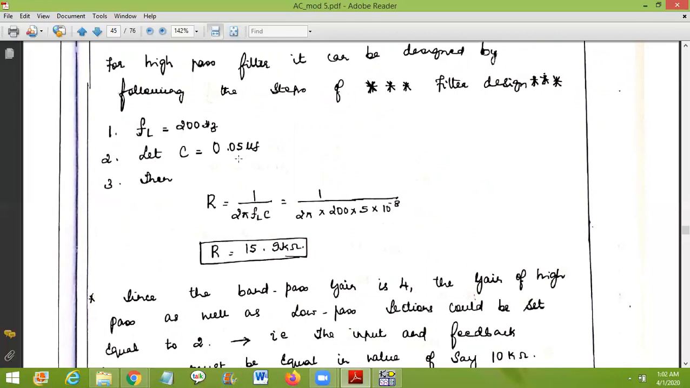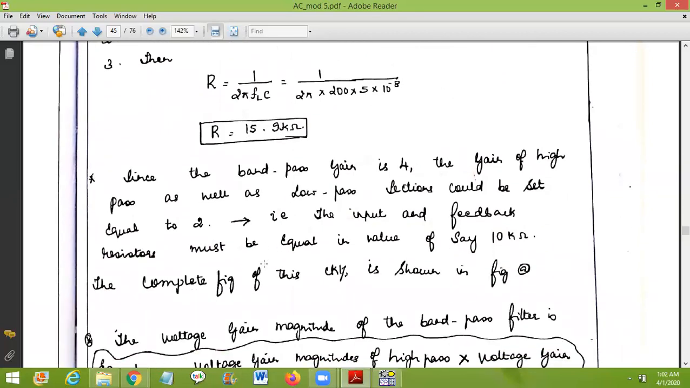So what is the formula for R? R is equal to 1 by 2 pi fL into C. So 2 pi into 200 into 5 into 10 power minus 8. So the value of R appears to be 15.9 K. So what he has given is that the total passband gain is equal to 4.